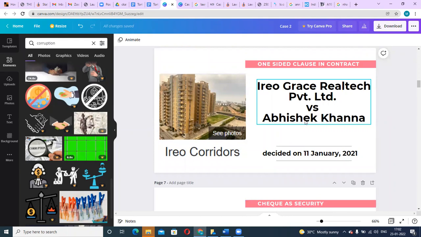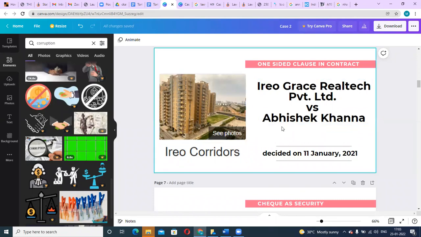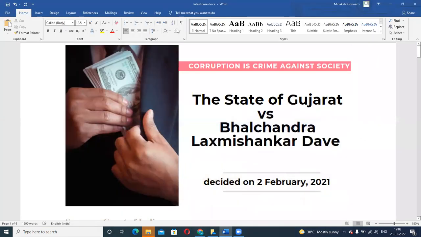It may be some builder versus one person, because these are civil matters wherein it's not that serious, one person versus another person. It may be one company versus another company, or it might be one company versus another person as well. Like that, we would see cases. But in case of criminal matters, it is considered as a crime against society.